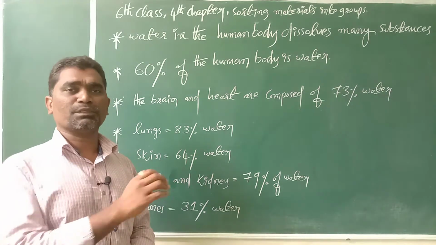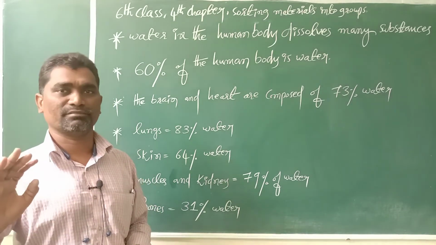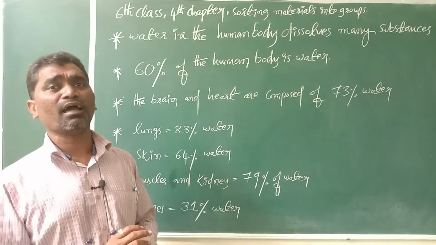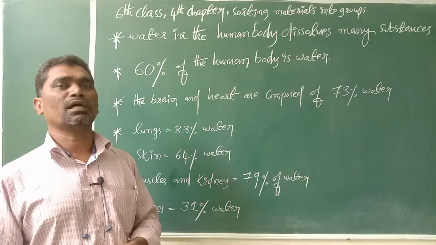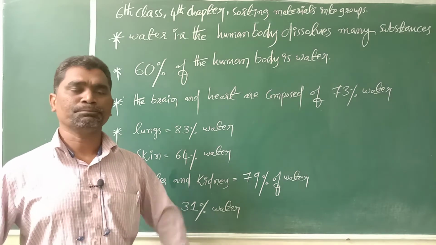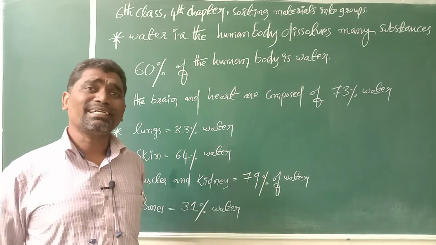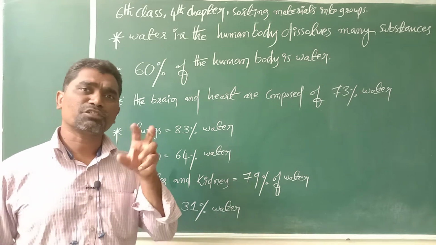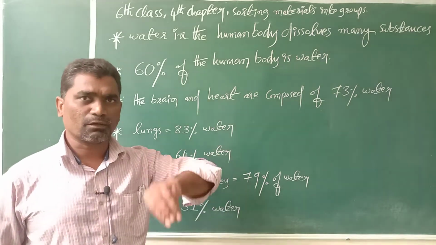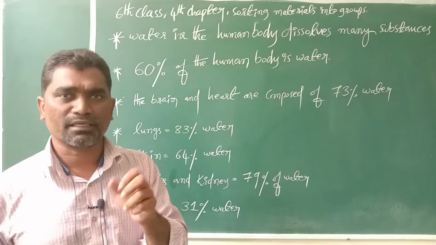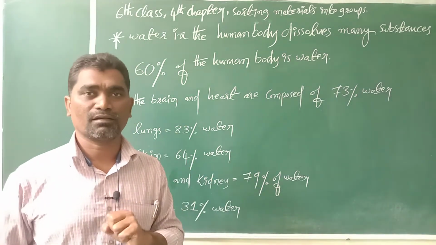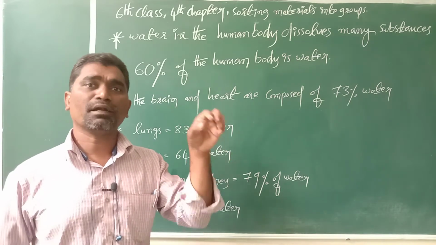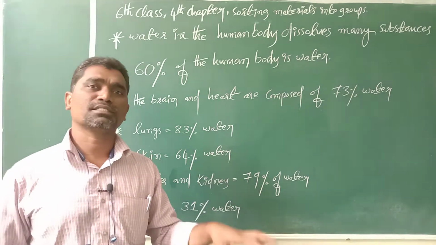Okay, next one, chalk powder. Chalk powder also doesn't dissolve. Of course it mixes with the water, but it stays at the bottom of the container. It doesn't disappear. It appears inside the water, but in the case of sugar, when sugar is added in the water, sugar cannot be seen. We can't see the sugar inside the water. Sugar disappears. So that's why it is called a soluble substance.